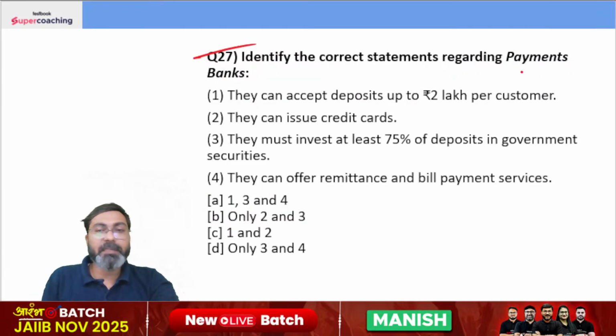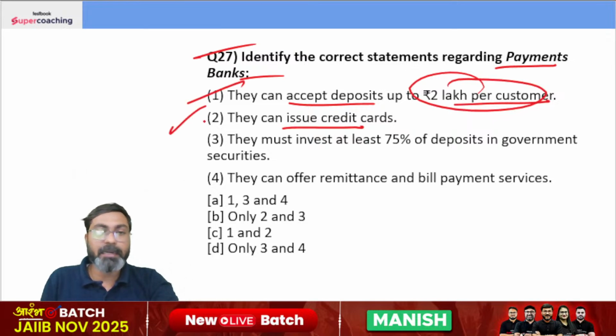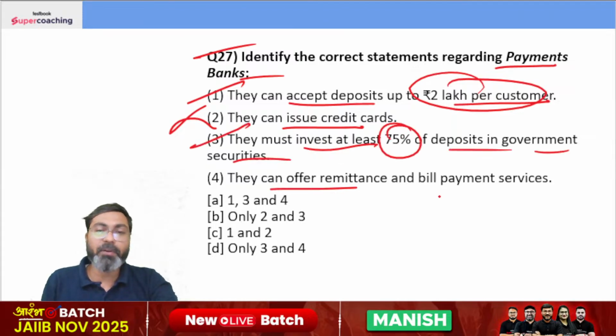Identify the correct statements with respect to payment banks. They can accept deposit up to 2 lakh per customer. Yes. They can issue credit cards. No, they can't. They must invest at least 75% of deposits in government securities and they can offer remittance and bill payment services. 1, 3 and 4 is the right answer.